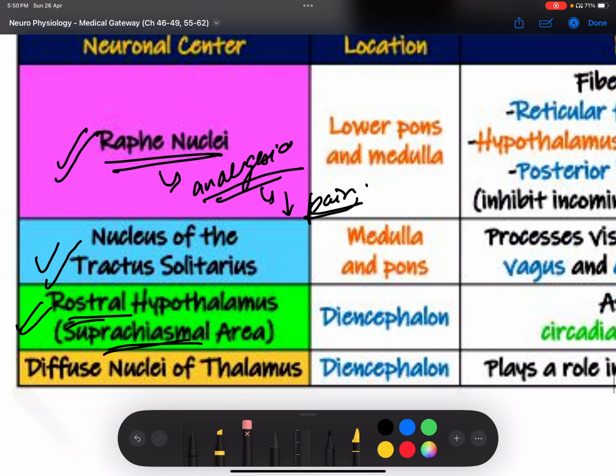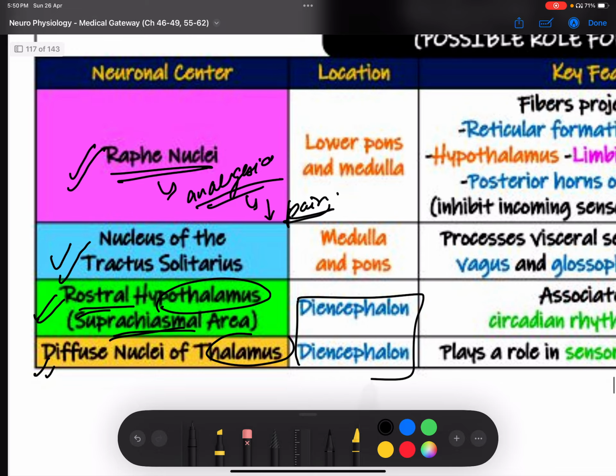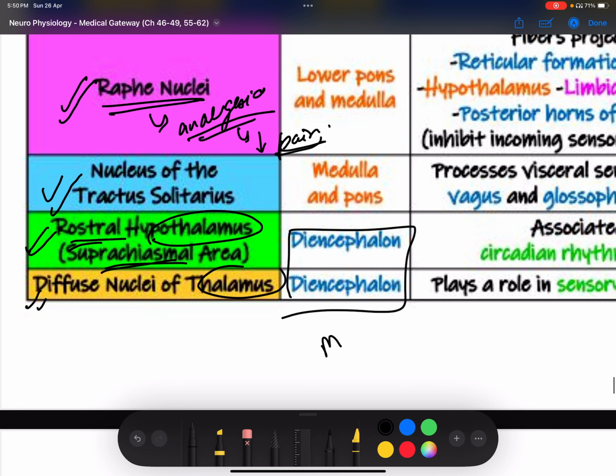Let us be done with the hypothalamus and thalamus. This is obviously diencephalon, right? What is diencephalon? Sorry, diencephalon is not midbrain, mesencephalon is midbrain. When we were studying prosencephalon, I told you prosencephalon has telencephalon and diencephalon. Telencephalon is the cortex. What about diencephalon? All the inner things: thalamus, hypothalamus, epithalamus, subthalamus. That is diencephalon.